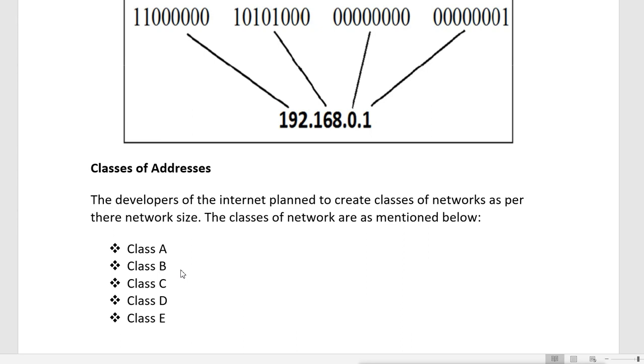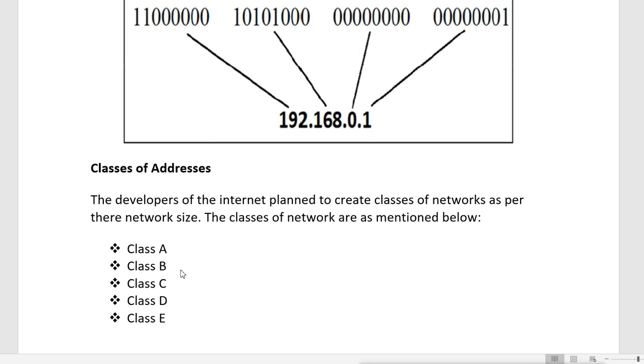Now when they designed it, they divided it into classes based on the network size. That means they felt some companies are very big and need a large network, so they need more IP addresses. Then some companies will not be that big but not that small either, middle sized companies, so they will not need many IP addresses, but they need enough addresses. So they made a class for them. Then they made a class for the companies which require a very small amount of network addresses.